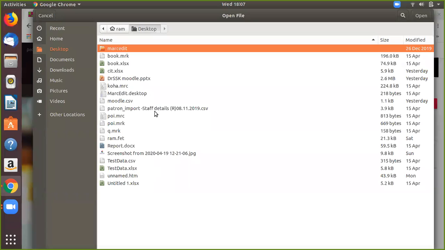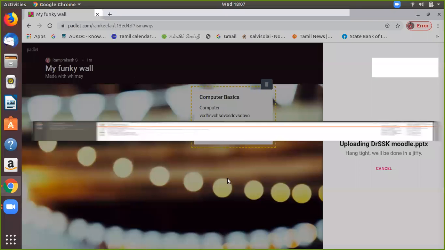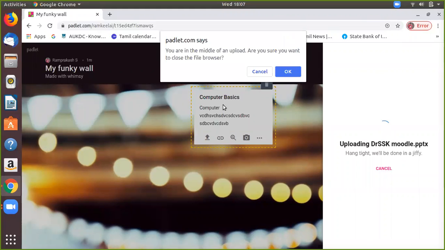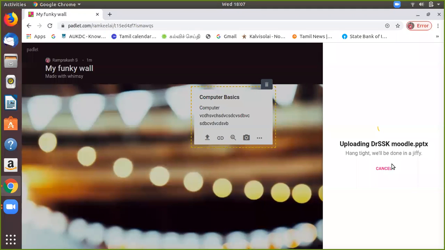Suppose I want to share one of the files here, this PPT, and it can be uploaded to this Padlet. The uploading process is going on. It will take time, depending on the size of your uploading file. Okay, you can upload and share anything in Padlet like this.